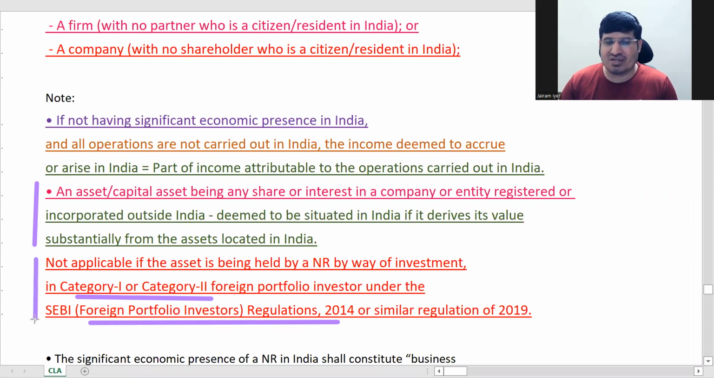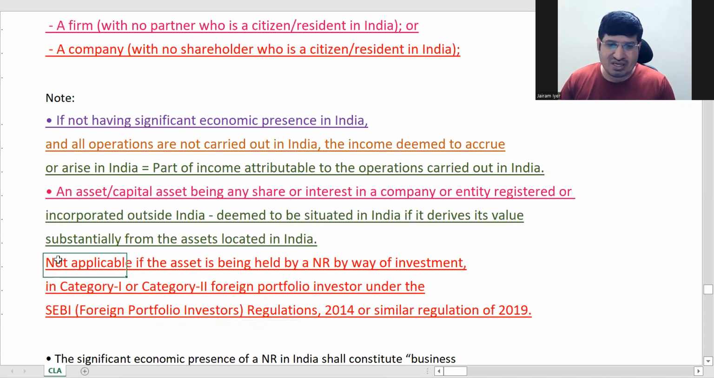Apart from this, you don't need to know what a foreign portfolio investor is and all that. There are big definitions of all these things, and this comes under an entirely different subject called securities laws. So you have to remember only this: it doesn't apply to an NR who has invested in category 1 or 2 as per FPI regulations. That is enough. This is a separate exception.